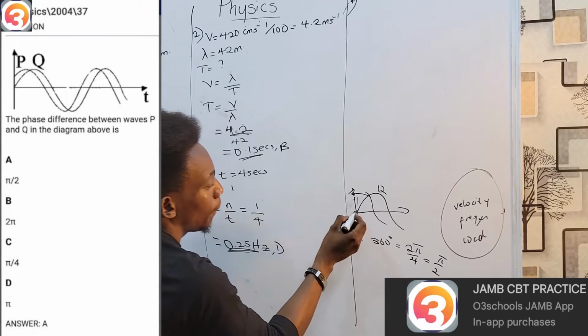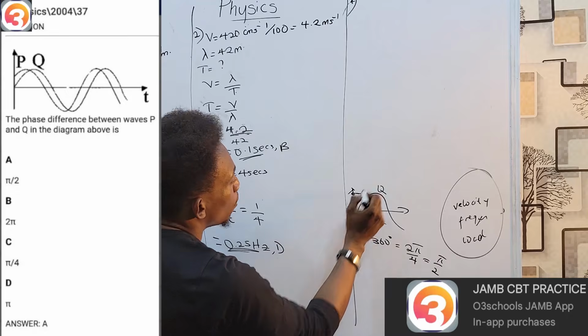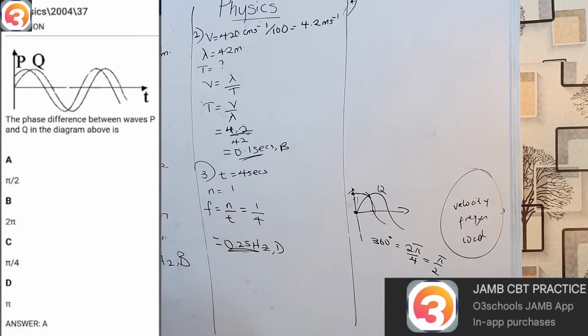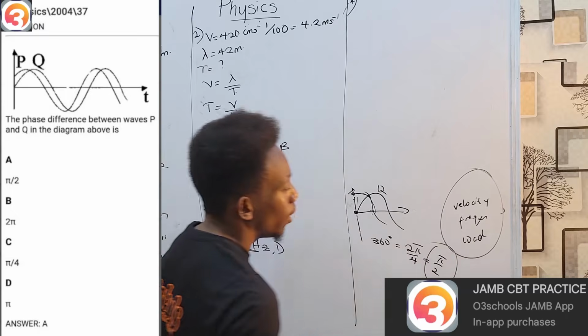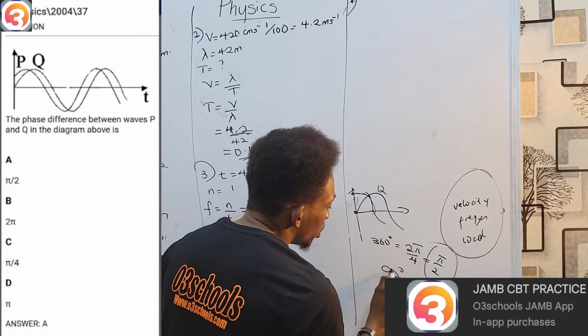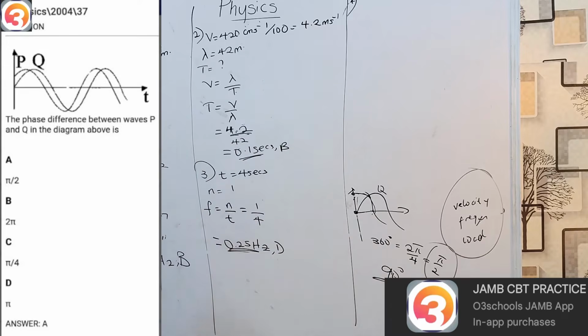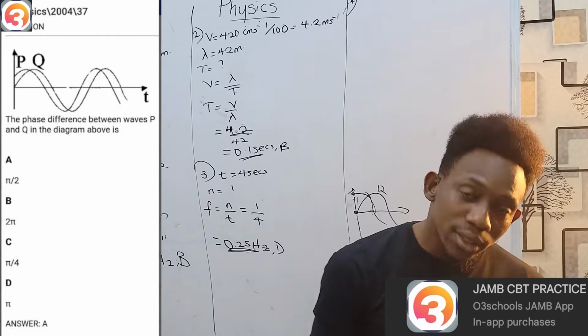This one is here. Therefore, by the time this one has reached here, this one has already gone far again. So there's a gap between them. Therefore, that gap is pi over 2 radian. Or if it was in degrees, it was maybe 90 degrees. So that's that. Okay. Next.